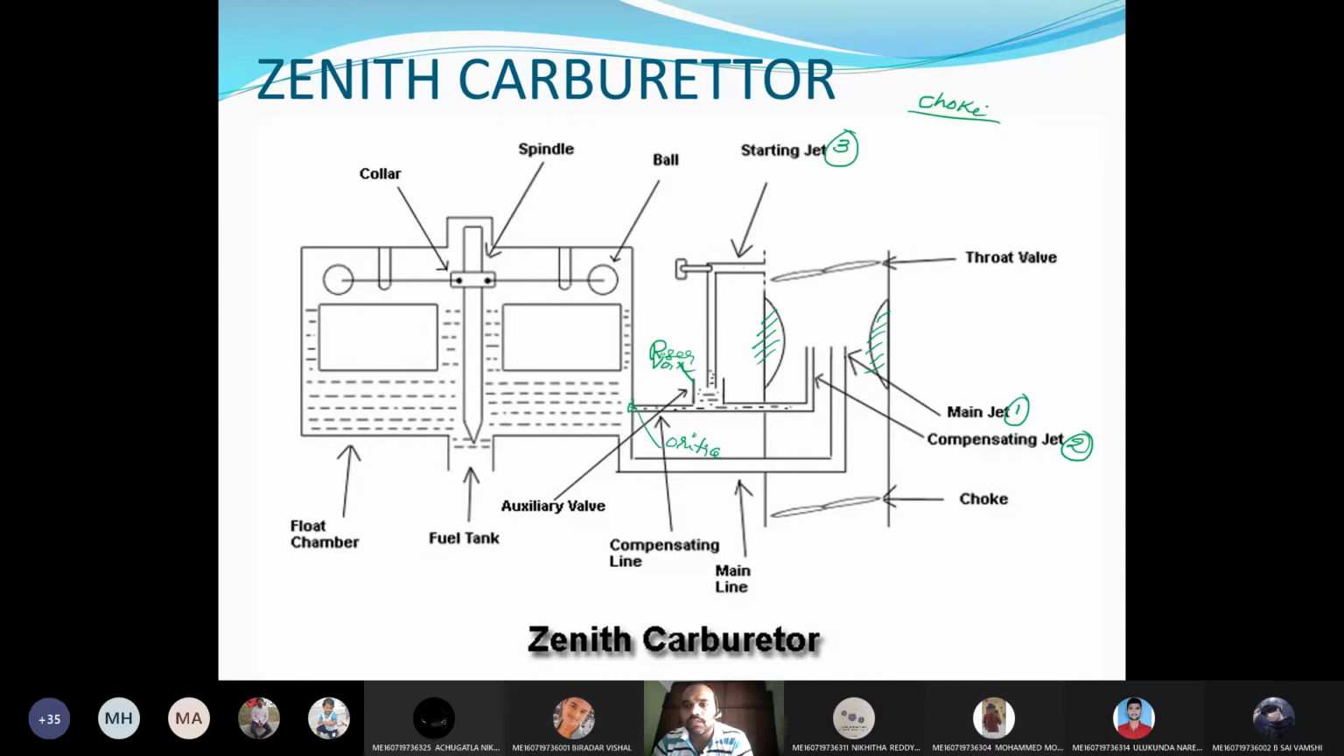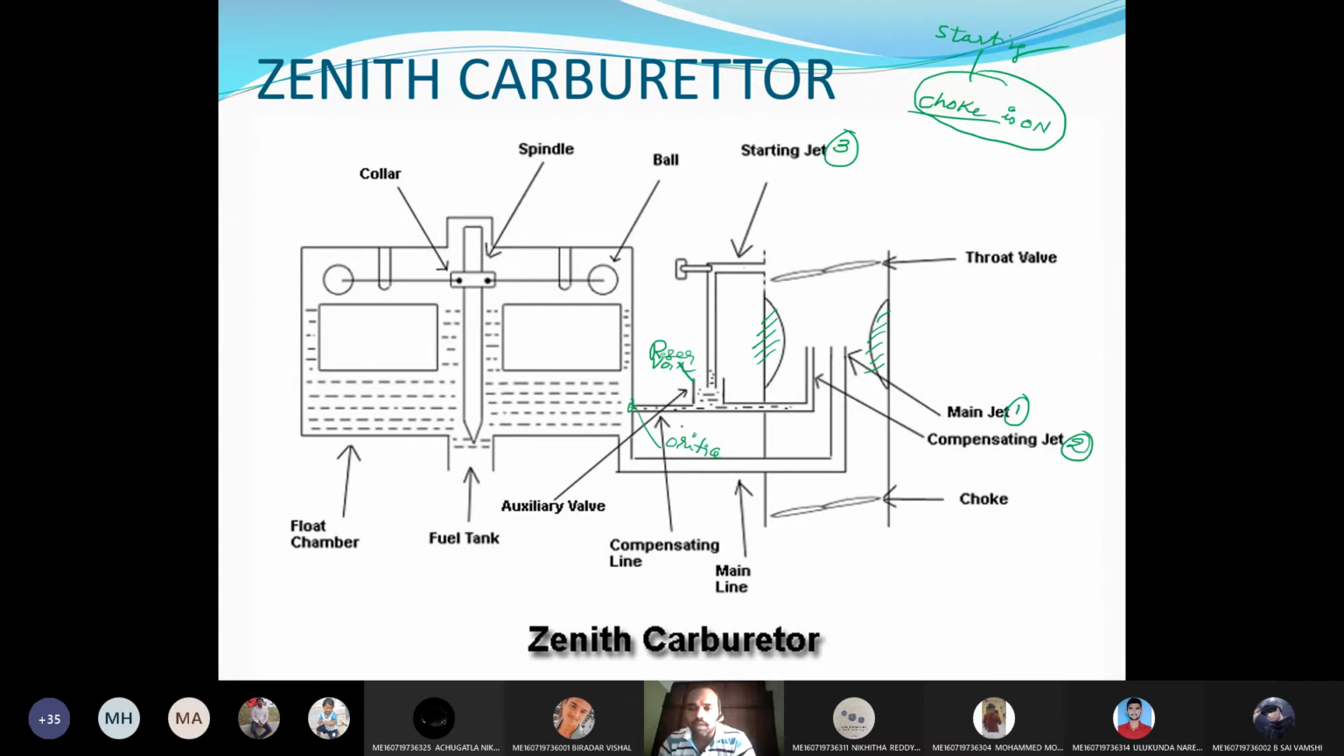If the choke is on, there is restriction for the air. Less amount of air will be admitted. In order to balance the air fuel ratio, more amount of petrol will be admitted. Therefore, a rich mixture is admitted into the engine cylinder, and this is the purpose of the choke. It is used during the starting of the engine.